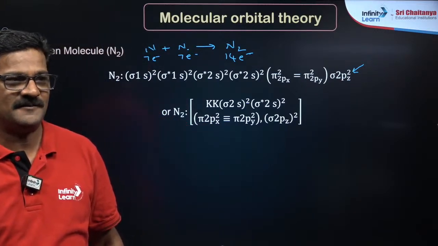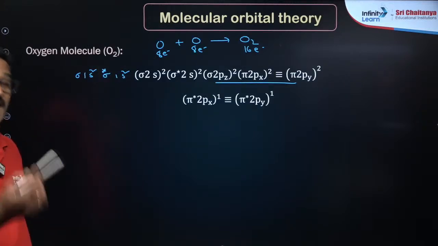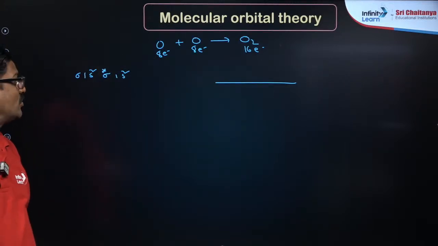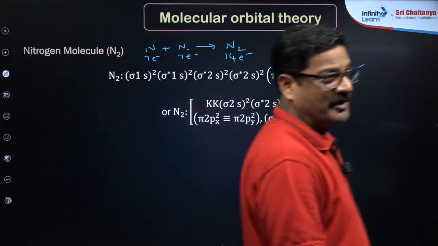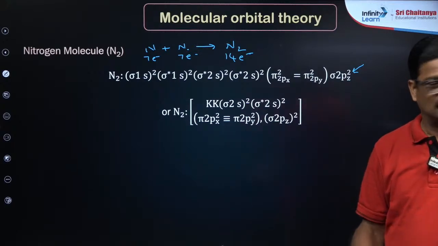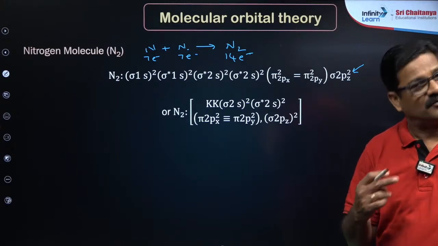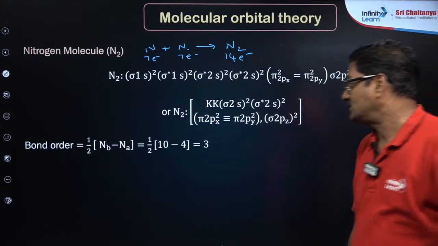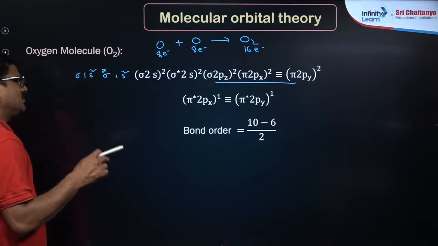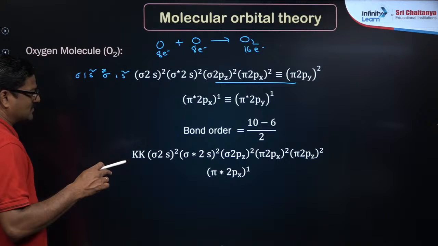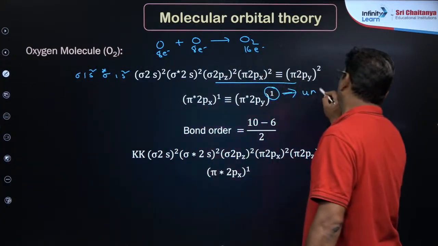Got it? Fine. O2 is not an exception. For O2, follow this order. Fine, it is not an exception. So there are 2 types of orders, one is up to nitrogen, another one is from oxygen onwards, right? So the bond order is going to be 3 for nitrogen, for oxygen it is going to be 2. Now I just want to say there is an unpaired electron.